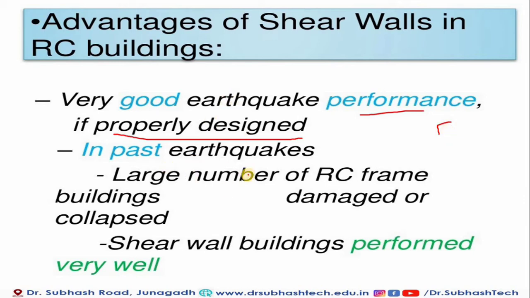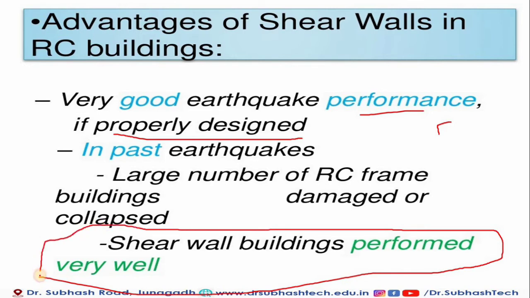In past earthquakes, a large number of RC frame buildings were damaged and collapsed, while the shear wall buildings performed very well. In the Bhuj earthquake of 2001, it was noticed that shear walls were very effective. Now you may raise the question: before that earthquake, no shear walls were generally used in practice, so how can we say they performed very well? The shear wall is nothing but our lift portion. If any building has a lift, the lift is one type of RC wall, so it is again one type of shear wall.